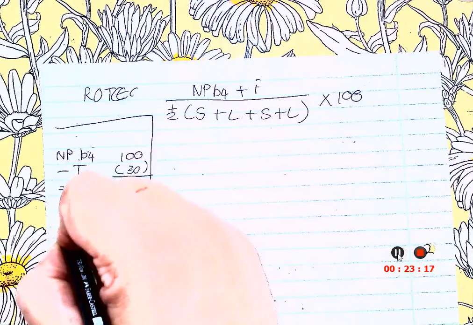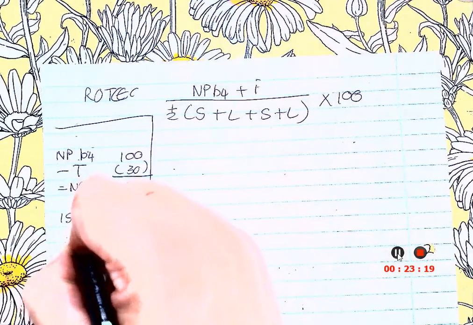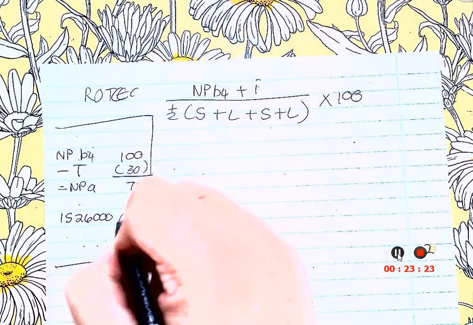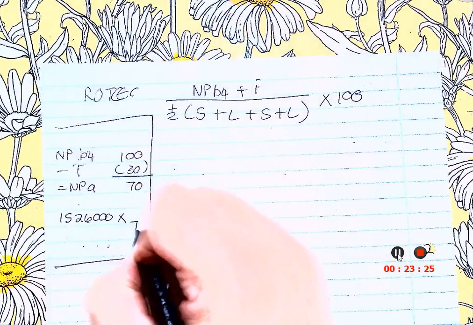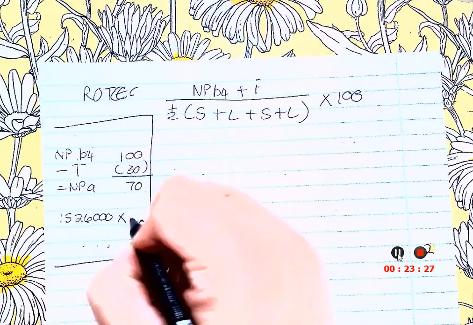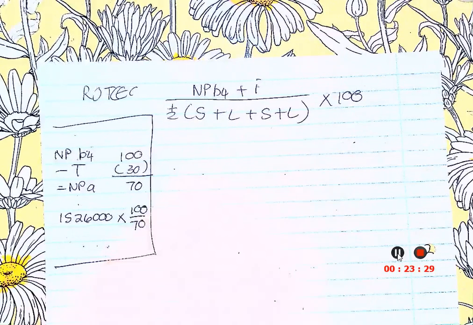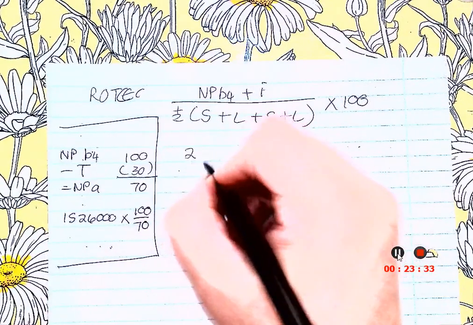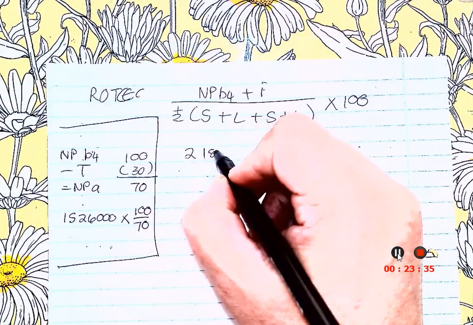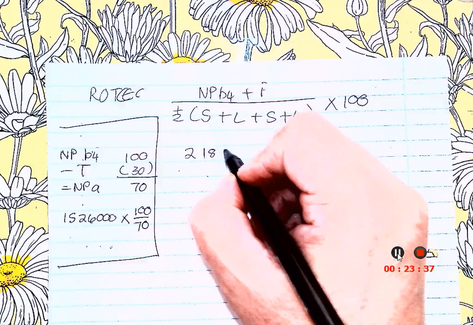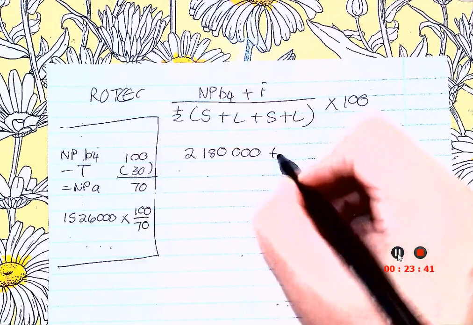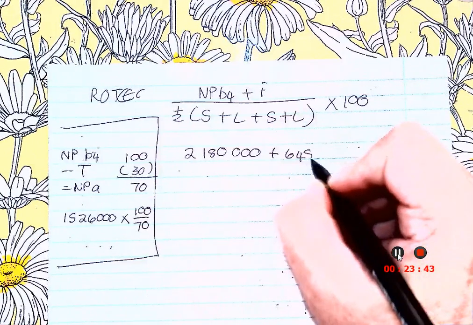So now I know they gave me the after, which is 70%. I am looking for 100. So what does that give me? And I add back the interest on loan.